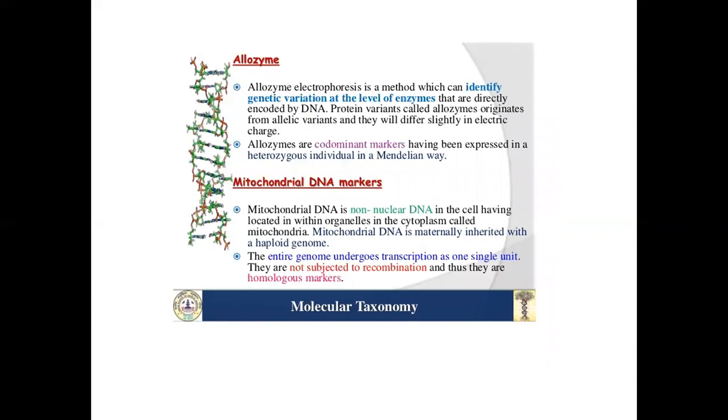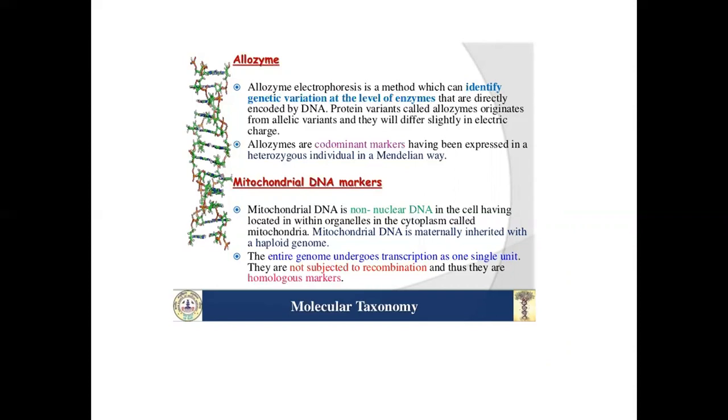Allozymes. Allozyme electrophoresis is a method which can identify genetic variation at the level of enzymes that are directly encoded by DNA. Protein variants called allozymes originate from allelic variants, and they differ slightly in electrical charge. Allozymes are codominant markers, being expressed in heterozygous individuals in a Mendelian way.